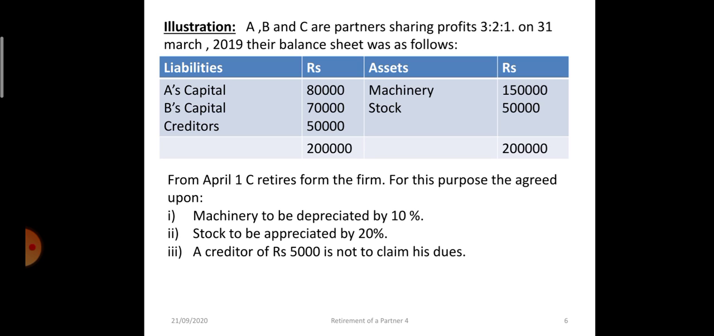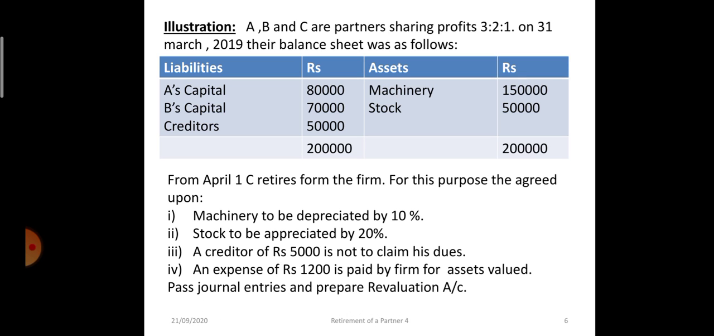creditor of rupees 5,000 is not likely to claim, so it's a gain, and there is an expense on revaluation of 1200 rupees paid by the firm. Pass journal entries and prepare revaluation account.